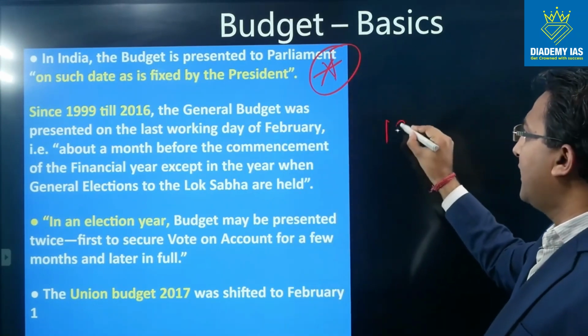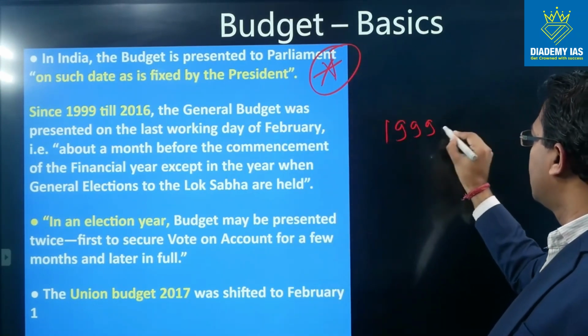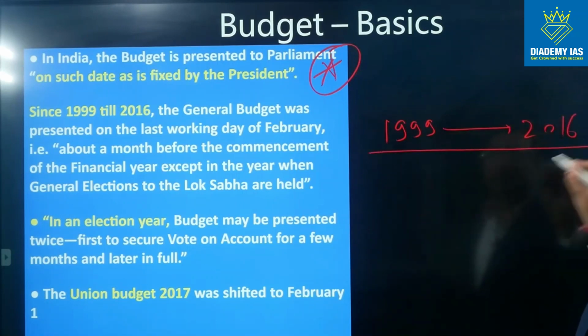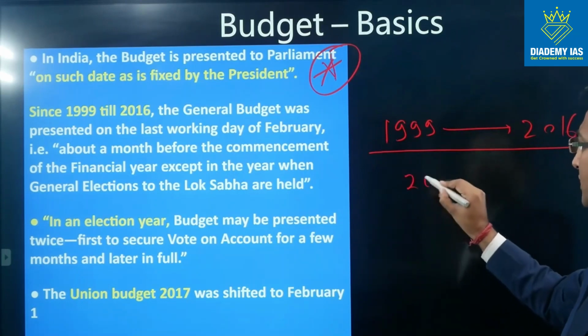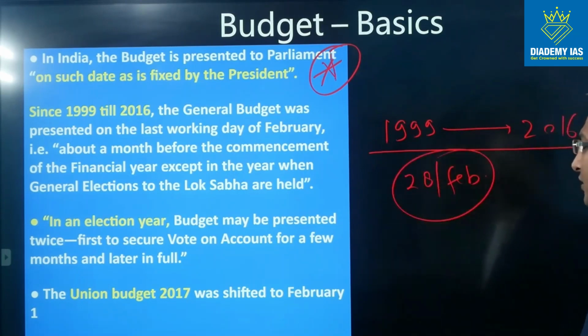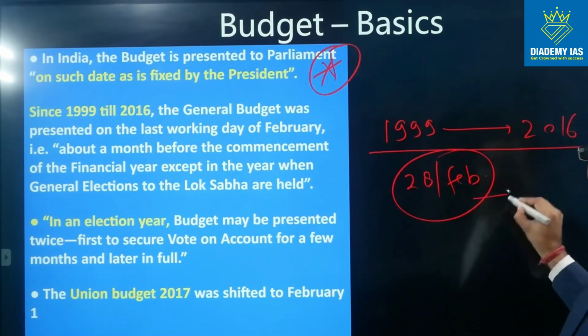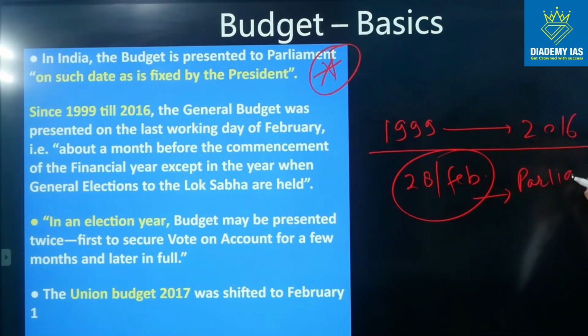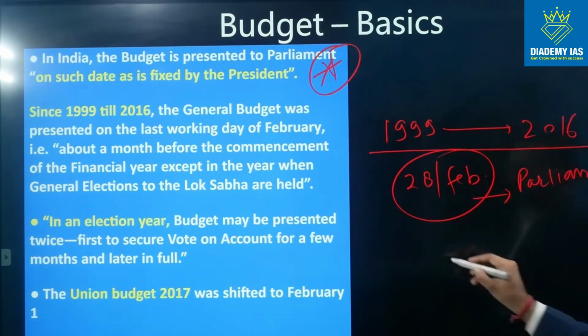From 1999 till 2016, the budget was presented on 28th of February or 29th, whichever is the last day of February. On this date, the budget was presented in the parliament, right? And this budget was presented for the year starting on 1st of April.